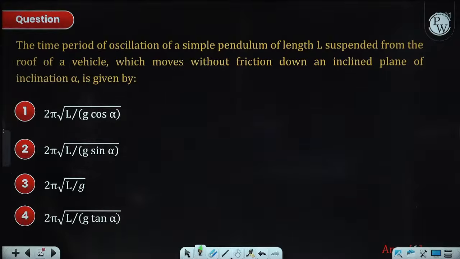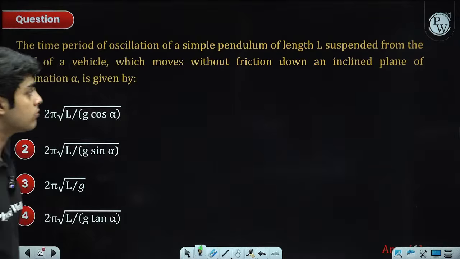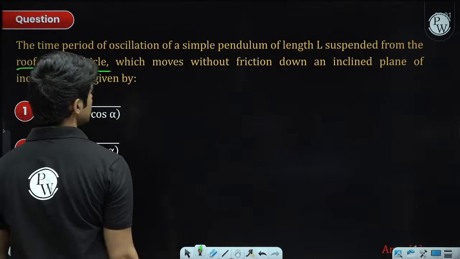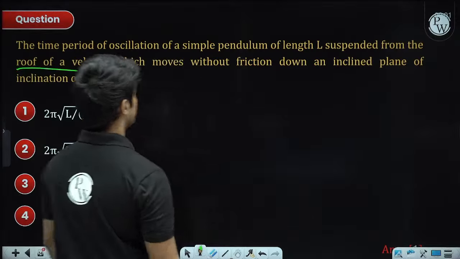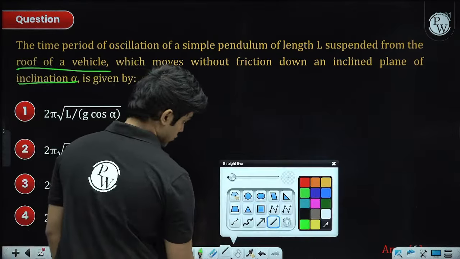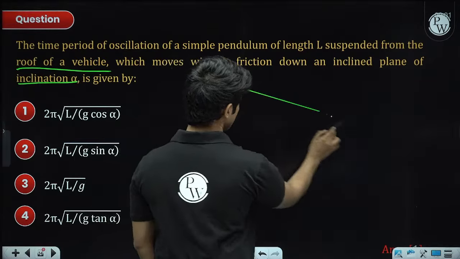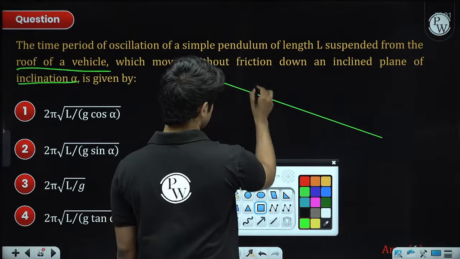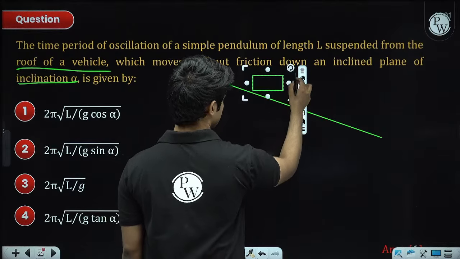So, the time period of oscillation of a simple pendulum of length L suspended from the roof of a vehicle, which moves without friction down an inclined plane of inclination alpha. Okay, so we have an inclined plane, and the car, we can just draw it like a box.